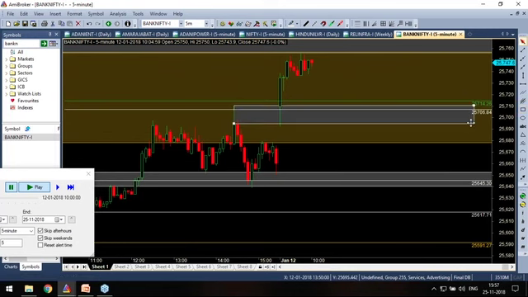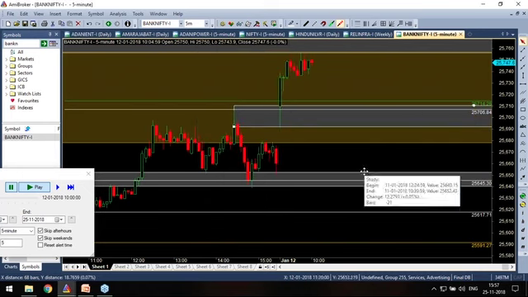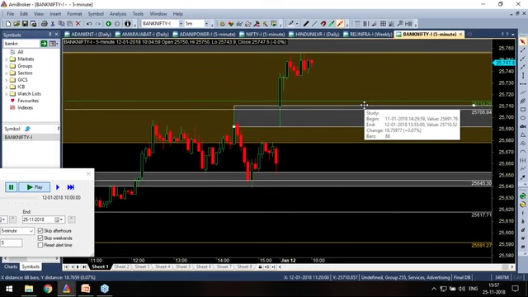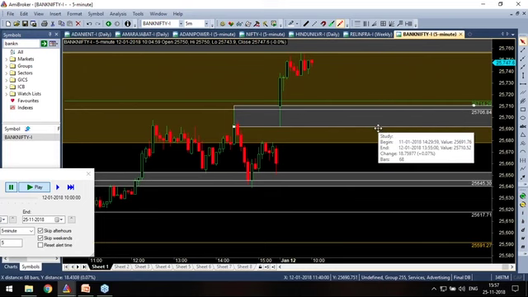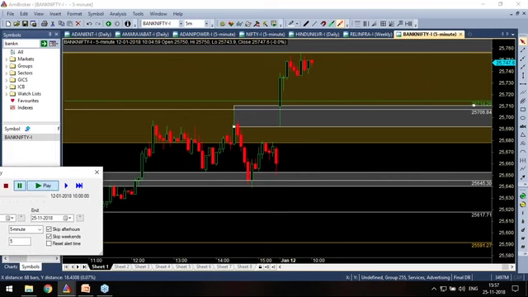Preferably I'll also cover the wick of this particular leg, because I am doubting that it might even come there, and it keeps changing, friends. This is again a 20 point stop loss. 20 points into 20 lots, 20 into 20 is 400 rupees trade. Risk is 400. So we'll move on.